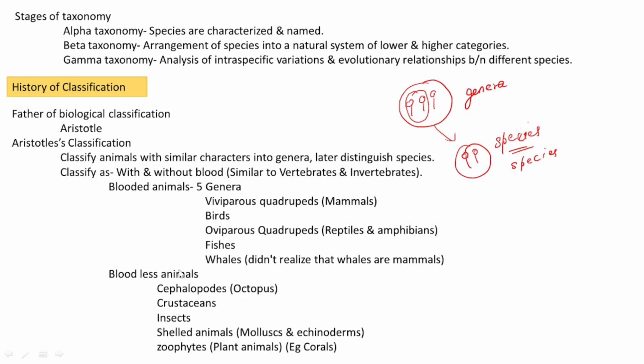The next group includes bloodless animals, and these are included in that group: cephalopods, which include the octopus, then crustaceans, then insects, then shelled animals like mollusks, echinoderms, and lastly zoophytes. Zoophytes means plant-like animals, and an example is also given here, coral. Coral is an example of zoophytes. Okay, this is all about Aristotle's classification.